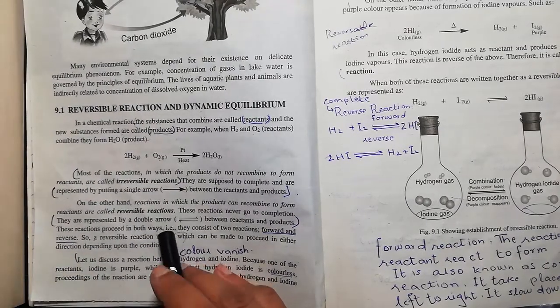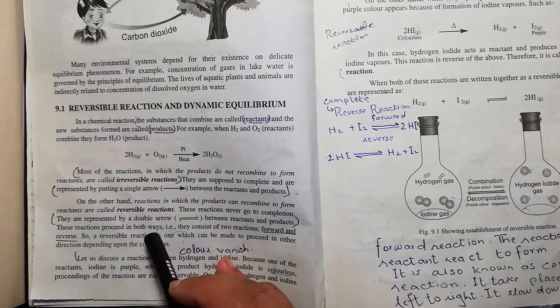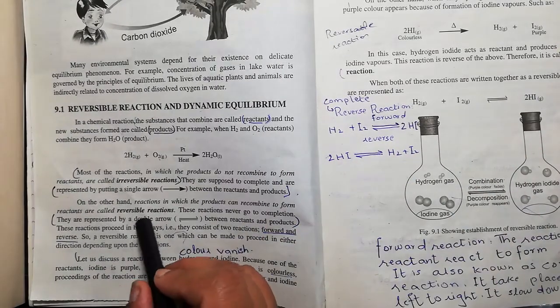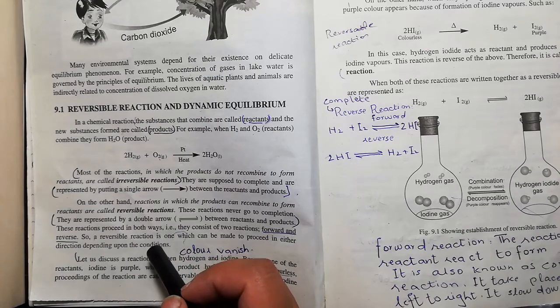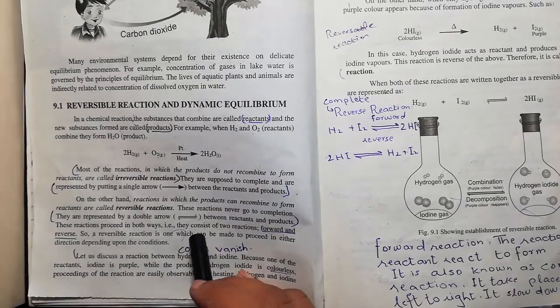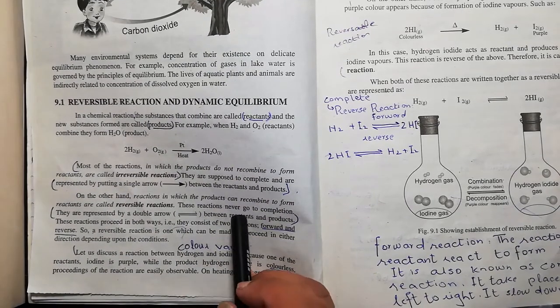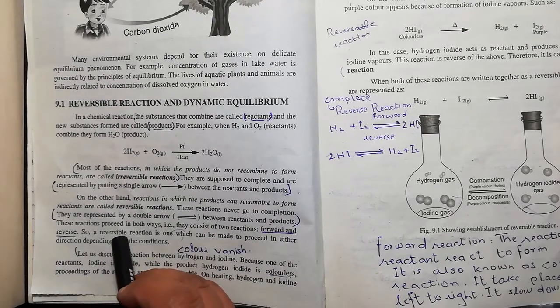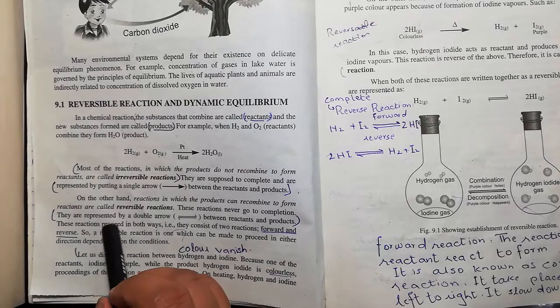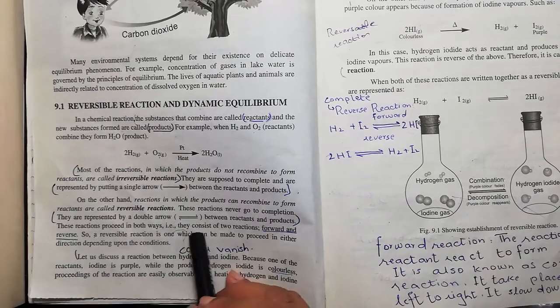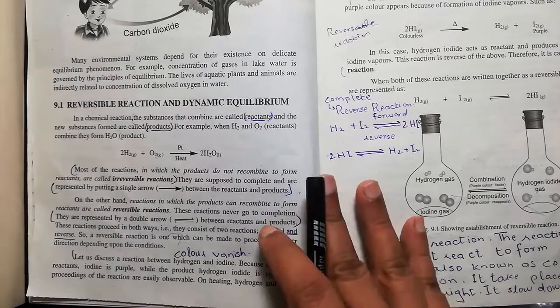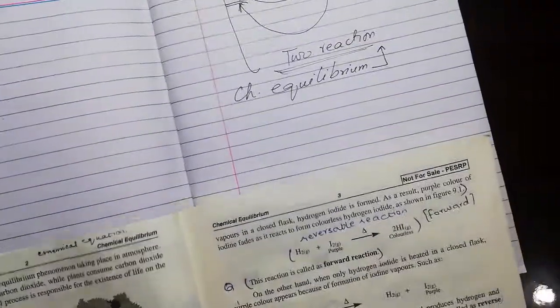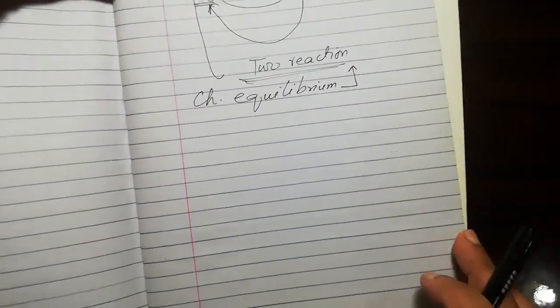There is a short question like this: write the characteristic properties of reversible reactions. So we can say these reactions never go to completion. First characteristic, they are represented by a double arrow. You can see this double arrow. So how can we put a double arrow? We can write a double arrow in this way.